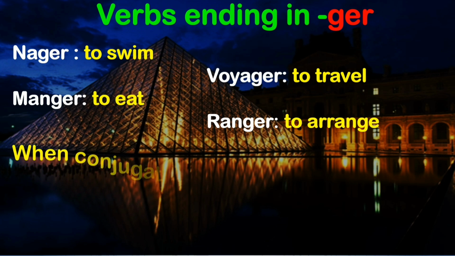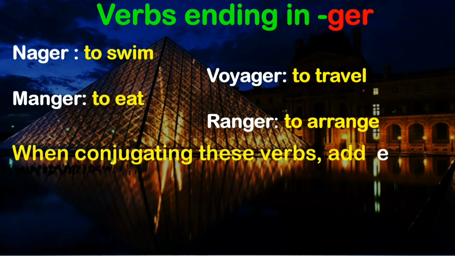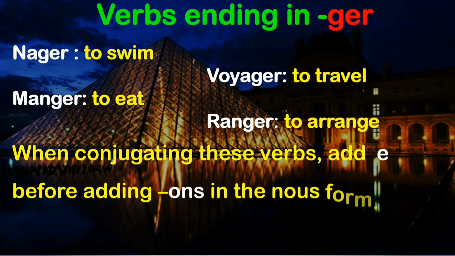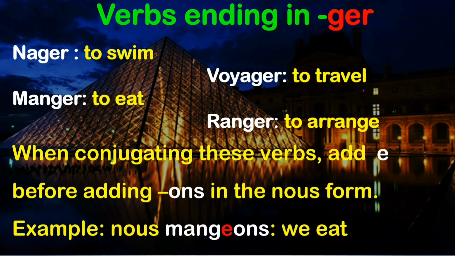When conjugating these verbs that end in GER, add an E before adding ONS in the nous form. That means whenever you are conjugating with the nous form, that is first person plural, you need to add an E before the ONS. So rather than just adding the ending ONS with the nous form, you will be adding EONS. Example is nous mangeons. The verb manger is an ER group verb which comes under GER, so you have added an E after the G and before the O.